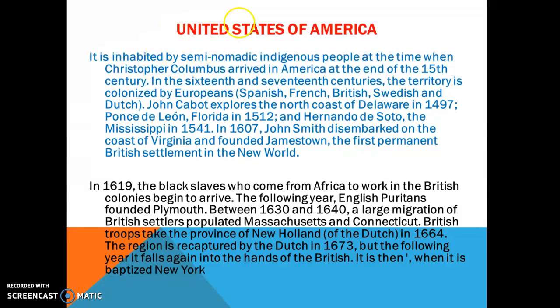You can see the migration of the British to Massachusetts and Connecticut. The British troops took the province of New Holland from the Dutch, in other words, the German people. In the region, it was recaptured by the Dutch in following years in fights against the British, until they went east and baptized it New York.